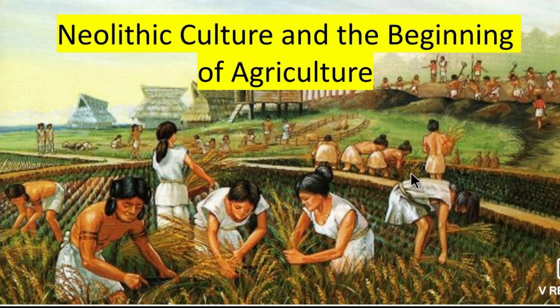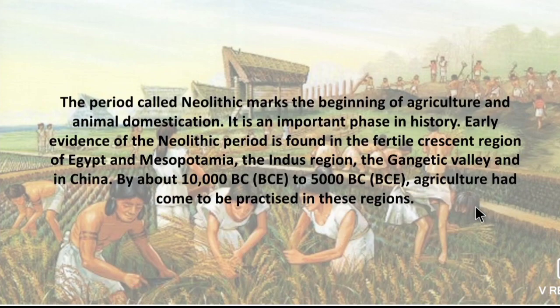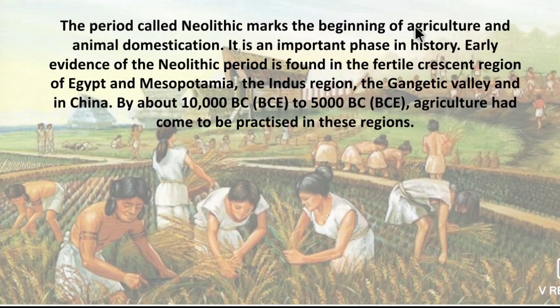So next, Neolithic culture and the beginning of agriculture. Neolithic is also called New Stone Age. From there they started agriculture as well as domestication of animals. The period of Neolithic marks the beginning of agriculture and animal domestication. It is an important phase in history. Early evidence of the Neolithic period is found in the Fertile Crescent region of Egypt and Mesopotamia, and the Indus region and the Gangetic region, and in China. By about 10,000 BC to 5,000 BC, agriculture had come into practice in these regions.